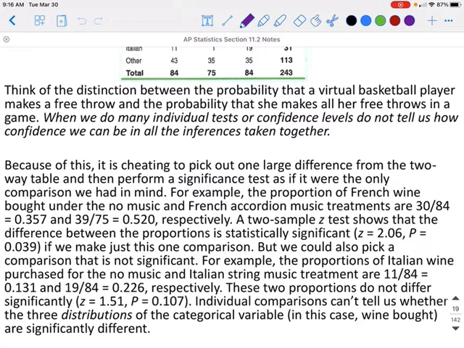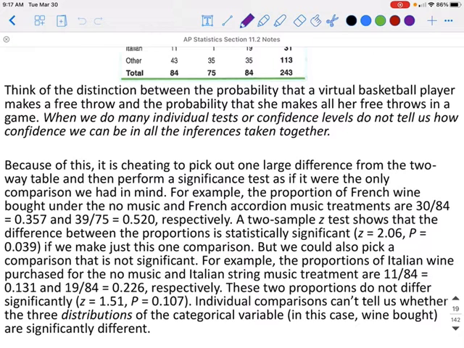For example, the proportions of French wine bought under the no music and the French accordion music treatments are about 36% versus 52% respectively. A two-sample z-test shows the difference between those proportions is statistically significant with a p-value of 0.039, if we make just this one comparison.